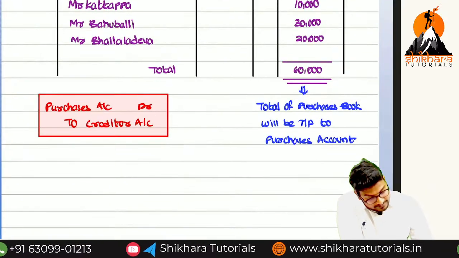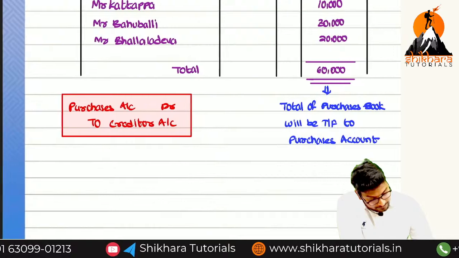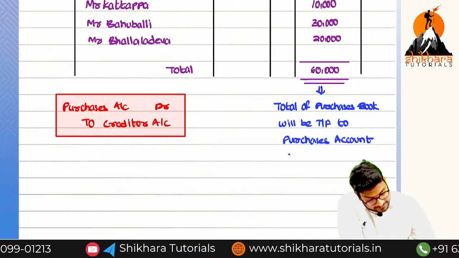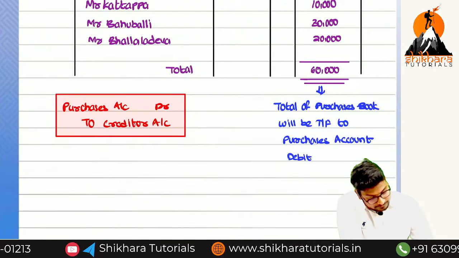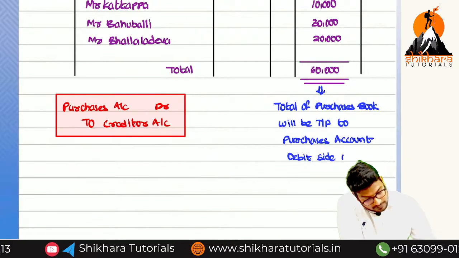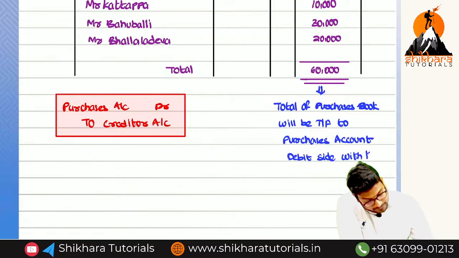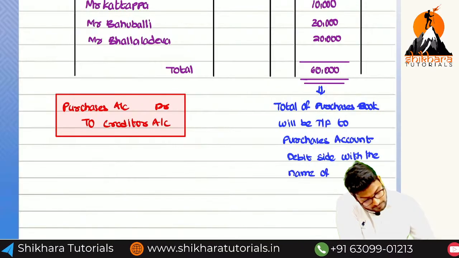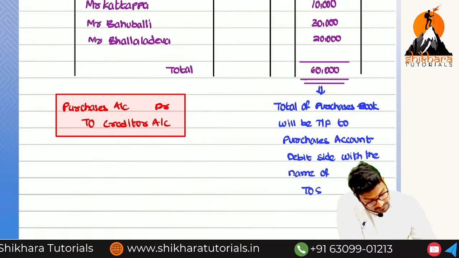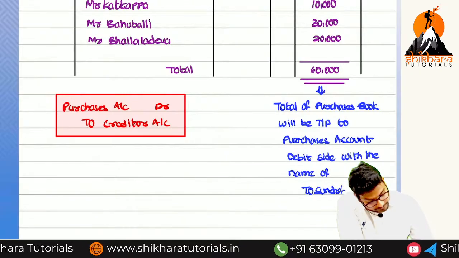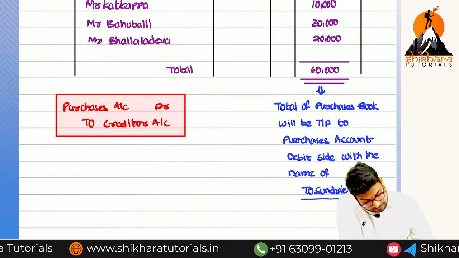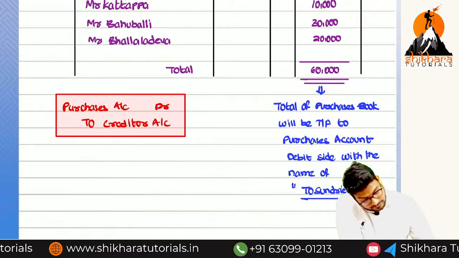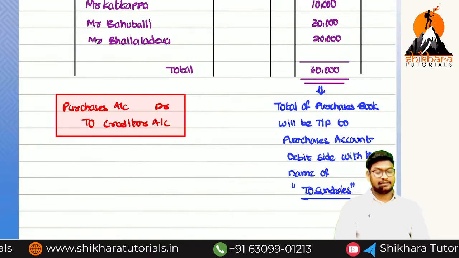Debit side or credit side, amma? Debit side, with the name of To Sundries.